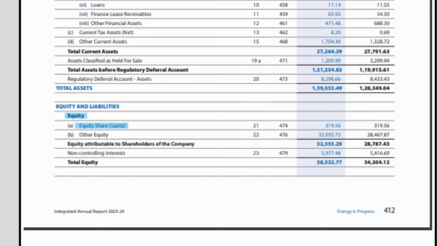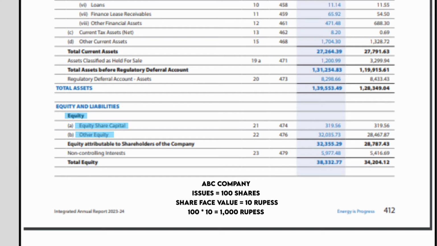Next, under equity, there is equity share capital. To understand equity share capital, think about a fictional company issuing shares for the first time. Imagine company ABC issues 100 shares, with each share having a face value of rupees 10. In this case, the share capital would be 10 into 100,000. Tata Power has a share capital of 319.56 crores. Equity share capital represents the portion of a company's capital that is funded by the shareholders in exchange for ownership rights in the beginning stages. Next, there is other equity, which is nothing but funds belonging to the shareholders, but the company is keeping them in reserves. So finally, this is what the company owes to shareholders.